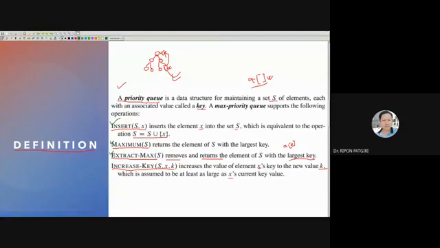Extract maximum means remove the maximum element and return it, and also increase key. Increase key means move upward. Insert element means insert the element at the last and compare, rearranging the max heap.